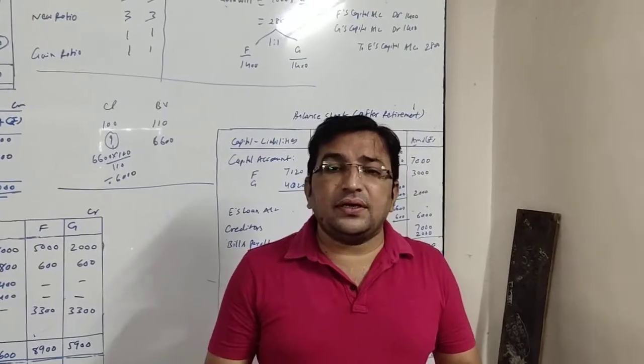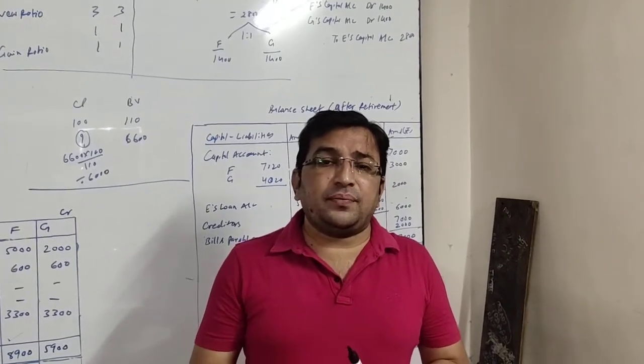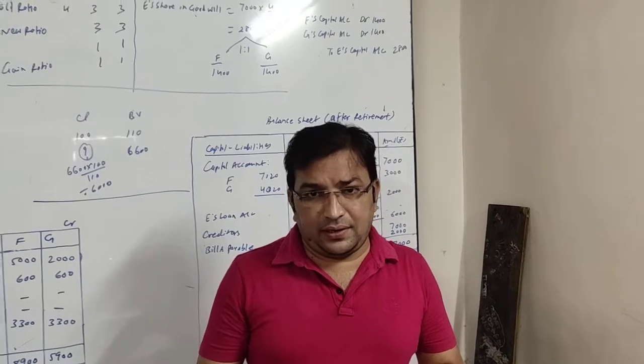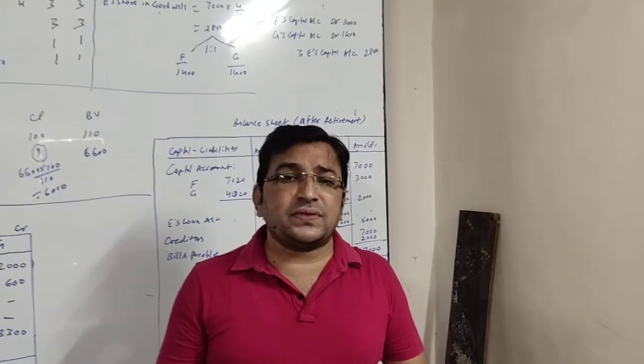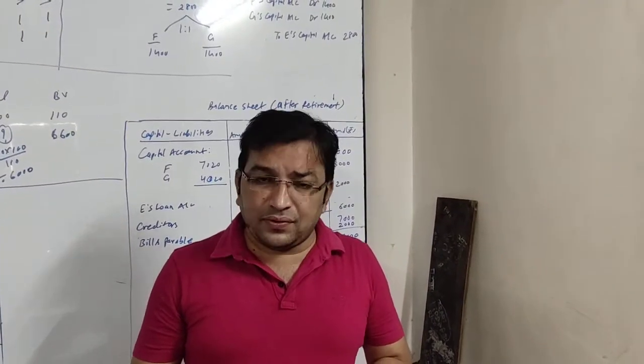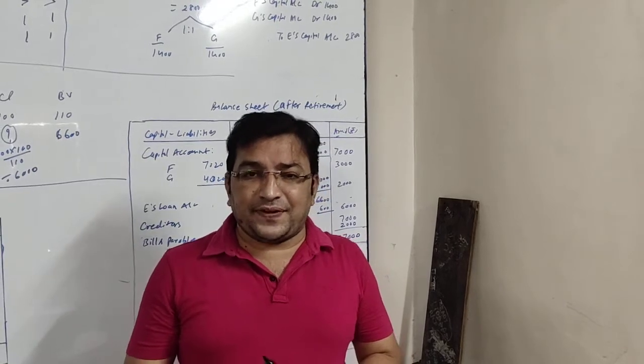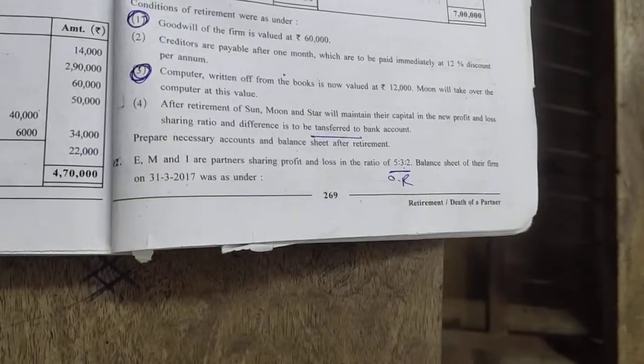Good morning students. In this lecture we are going to do sum number 15 of retirement, which is given on page numbers 271 and 272. Let us see the sum first. E, F and G are partners.